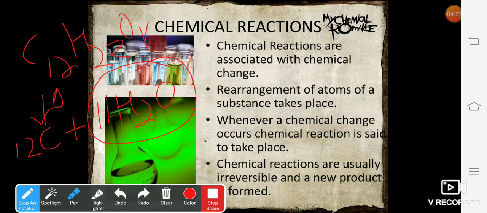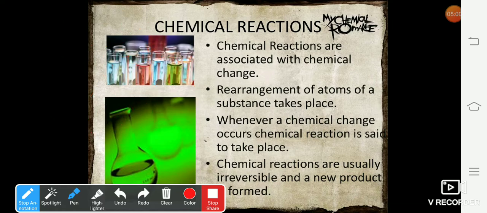Now, the fourth property is that during chemical change, energy is either absorbed or given out. In this particular example which we took, energy was supplied. And if you recall your 8th standard concept, we had done two types of reaction in 8th standard, that was exothermic and endothermic reaction. Now, what is an endothermic reaction? When a change takes place with the absorption of heat energy, then the change is said to be endothermic.